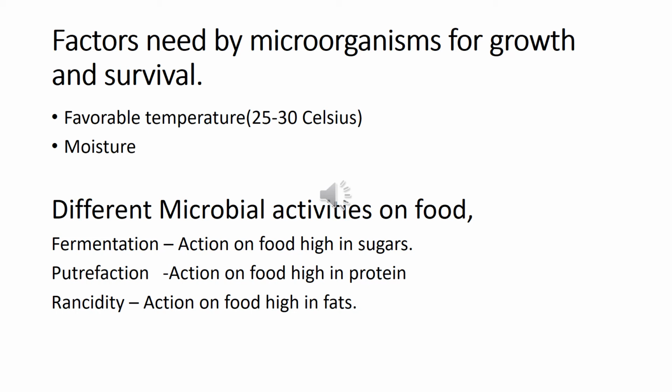And they need moisture. They can't grow in the dry environments. Usually they are favorable in the moisture environments. And then, for example, if you want to keep a food for some time, you put it in the refrigerator. What is the factor that you controlled here? The temperature. The temperature in the fridge or the refrigerator is not 25 to 30 degrees Celsius. It's below that. Because of that, the favorable temperature is not achieved by the microorganisms to grow. Therefore, the microbial growth is inhibited or slowed down in the refrigerator.